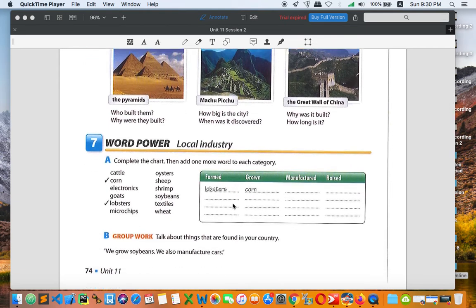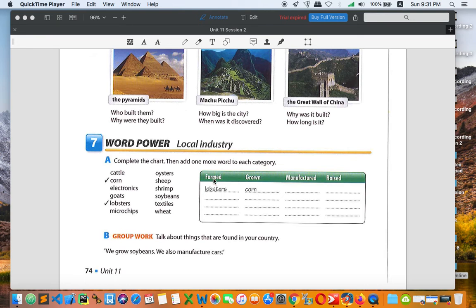Local industry, which is about word power. In this case, you also have to do it by yourself. I think those words are not really difficult. Probably you know all of them. We have cattle, corn, electronics, goats, and so on and so forth. You can use your own dictionary to check those meanings. What you are going to do in this activity is put these words into the right category. All right. So the first one, farm.